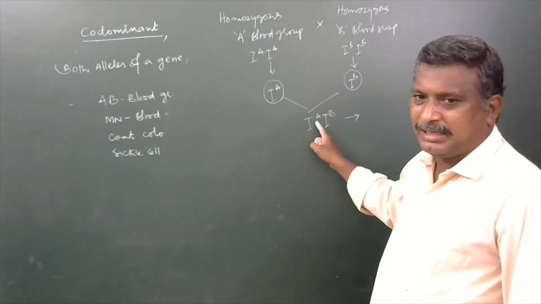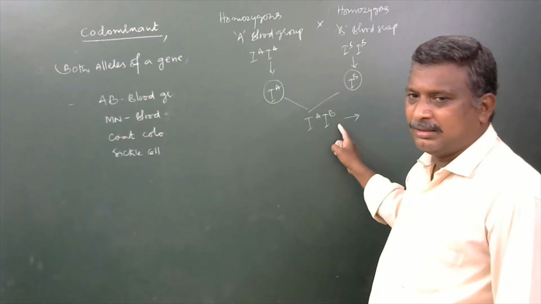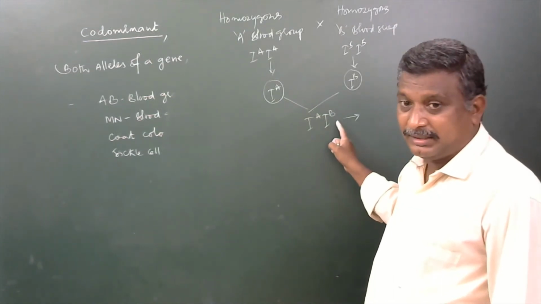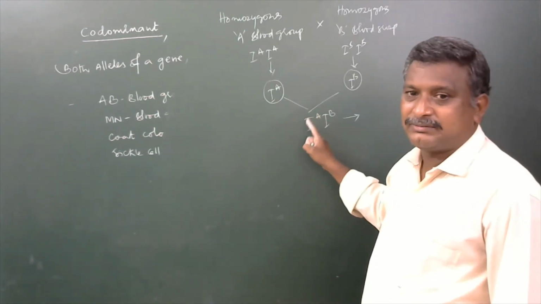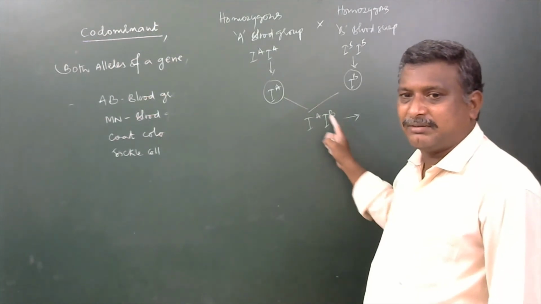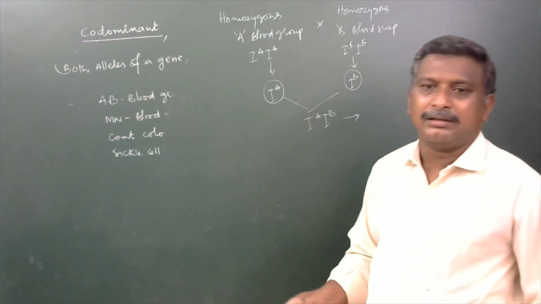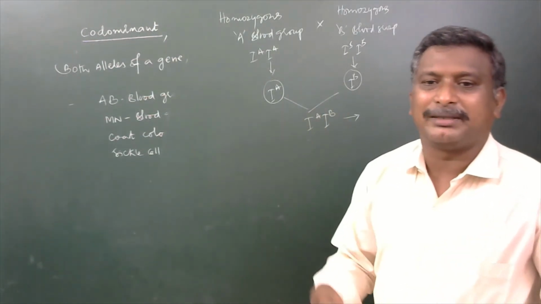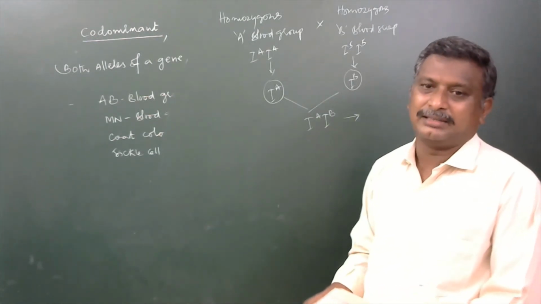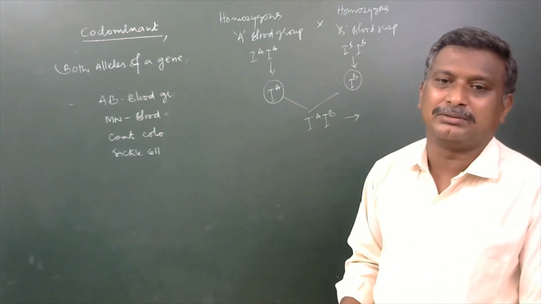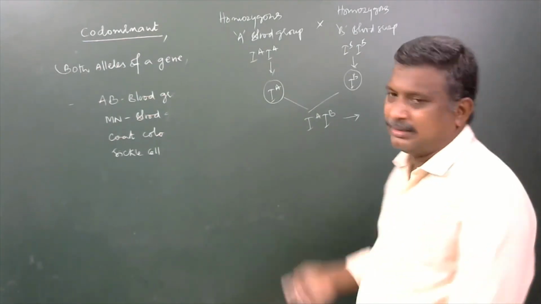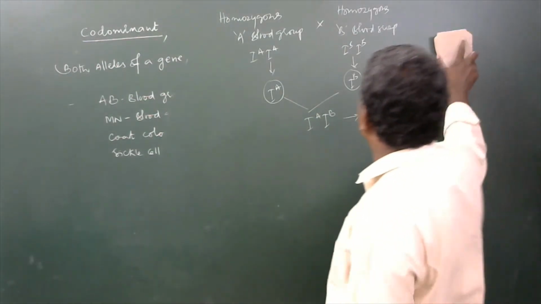Identifier of A never be dominant to identifier of B. Identifier of B never be dominant to identifier of A. Neither is recessive to the other. Both are expressing their phenotypic traits in the organism, which means they are said to be co-dominant to each other. So this is the example for co-dominant.